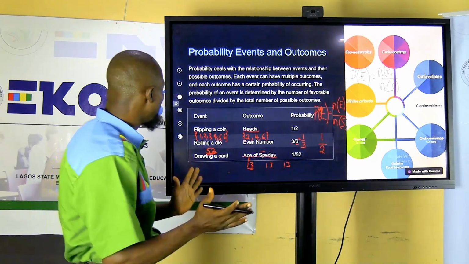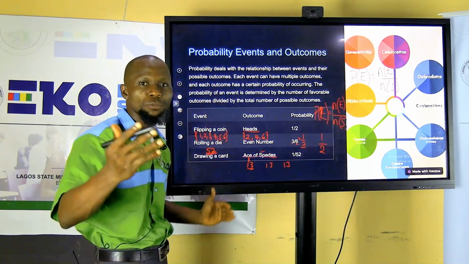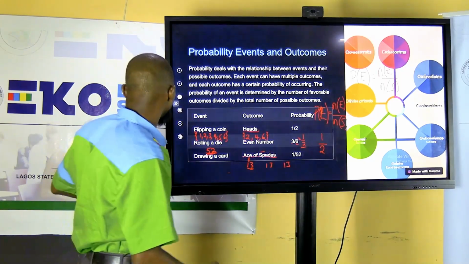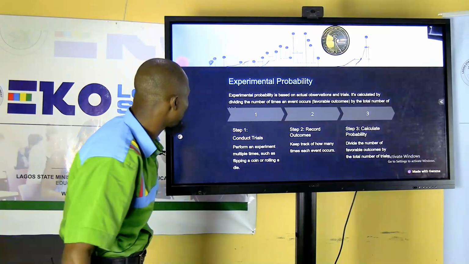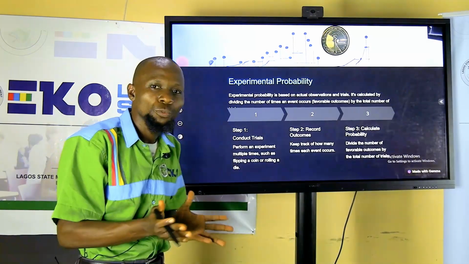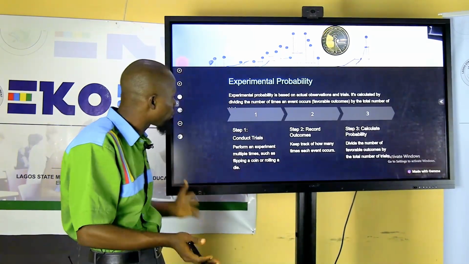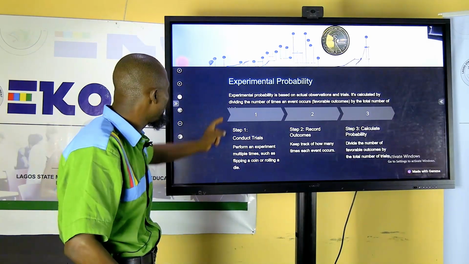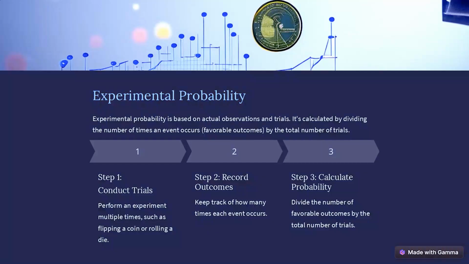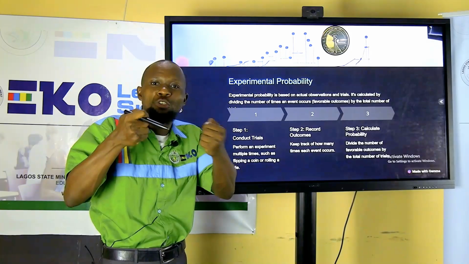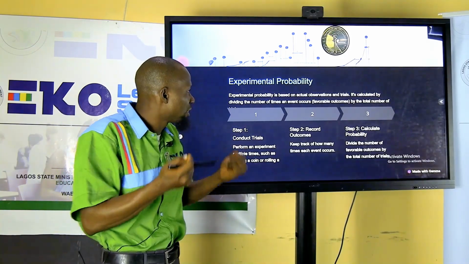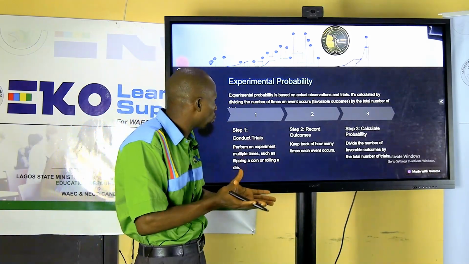So we can see, based on our definition, we have been able to solve problems that involve probability. All right, so let's go on. Then probability 2: based on the questions that we have solved, we can divide them into 2 aspects. The first one is experimental probability. It is based on observation, what you observe. You have observed that in the past, these are the things that always occur.